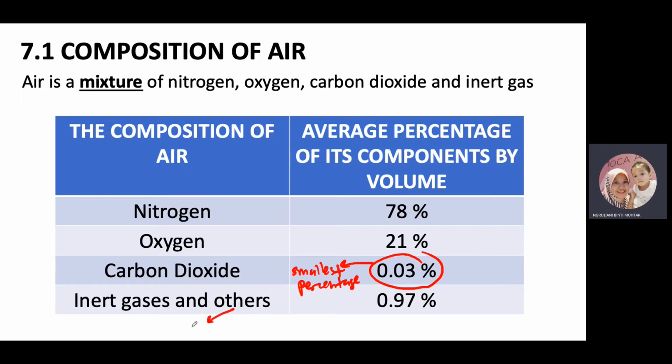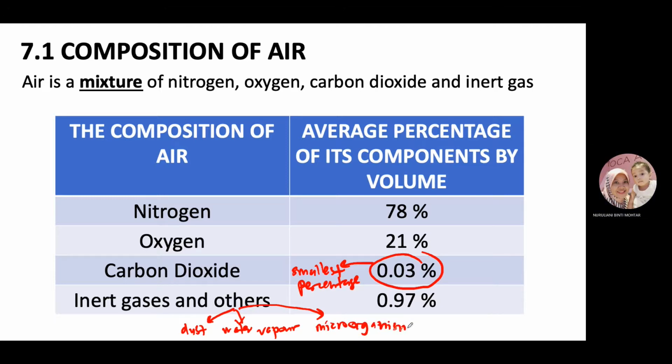The others refer to dust, water vapor, and microorganisms, which make up 0.97%.